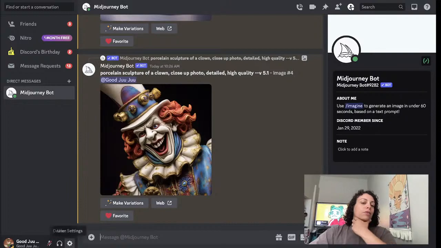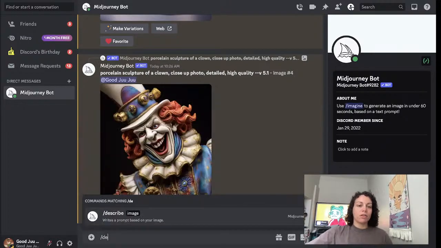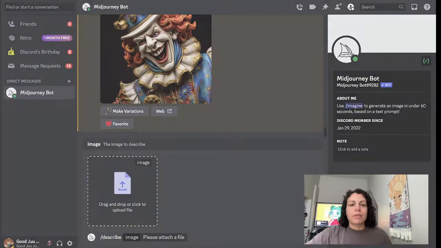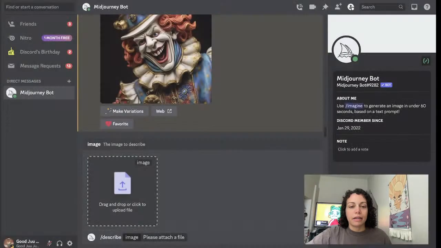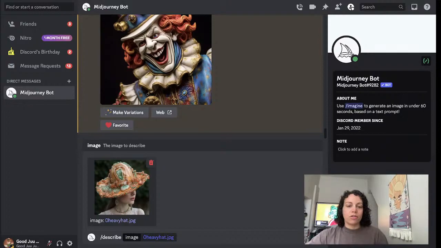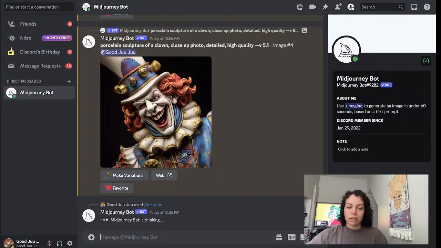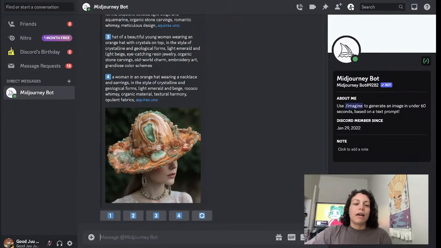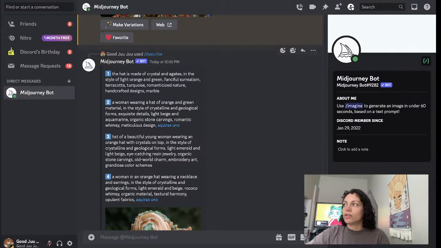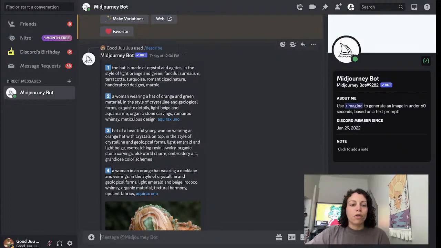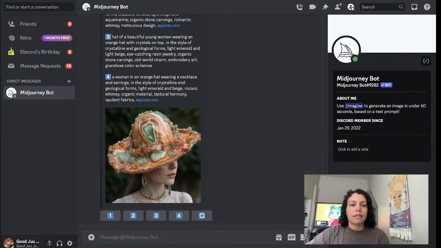Okay, so I'm going to upload an image into here using Describe. Since I'm on my computer, I'm actually going to use some of my AI art. So this is a heavy hat. A heavy hat is a 1 of 1 that I have listed on Foundation as an NFT. So I've uploaded it using /describe, and now Midjourney has returned back 4 prompts that describe this image.